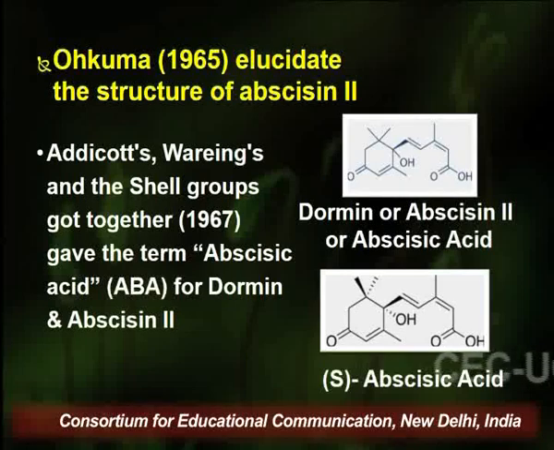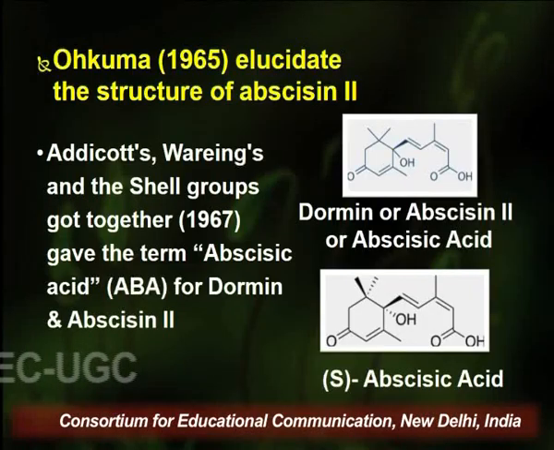started to develop in the scientific community because all three compounds, abscissin 1, abscissin 2 and dormin, exhibited similar properties and similar activity. So whether to give the name abscissin 1 or abscissin 2 or dormin, what should be the name given? A lot of confusion developed.